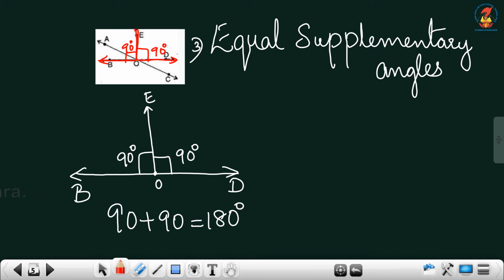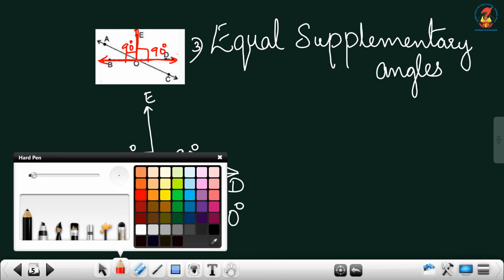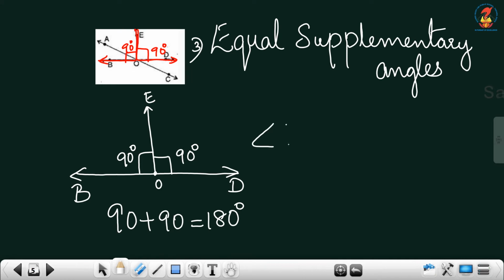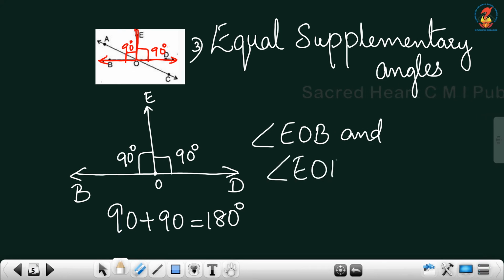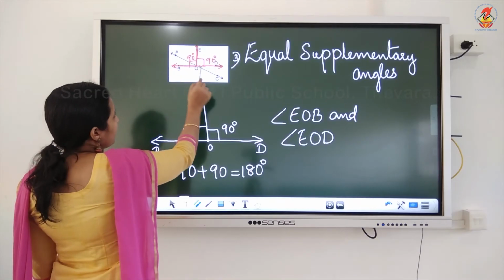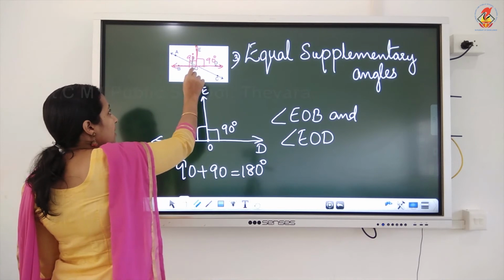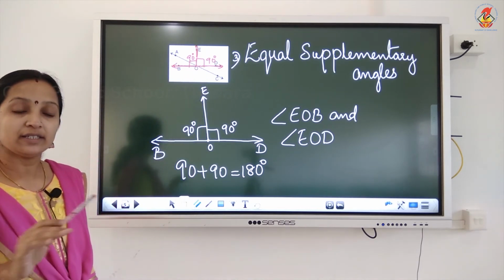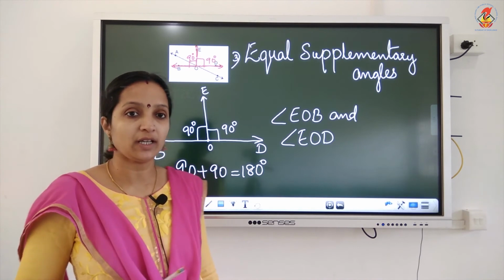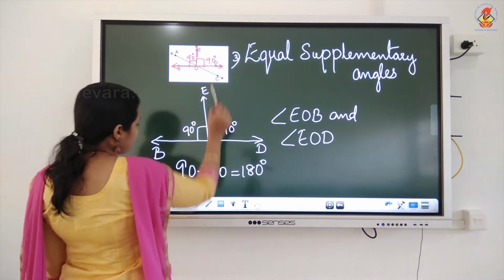So which are the angles? Angle EOB and angle EOD. Now look at this, children. Why are we not taking this line? If we take this line, this angle is less than 90 degree and this angle will be an obtuse angle. Their measures are not equal. That's why we are taking this line.